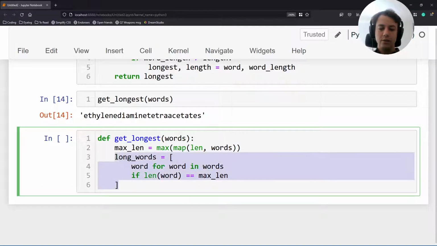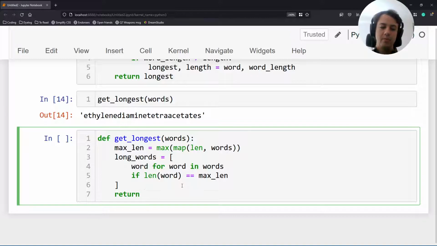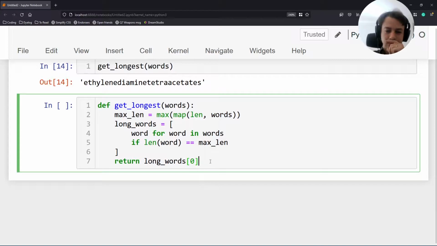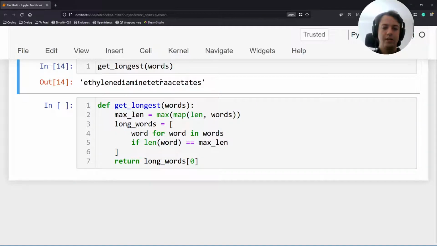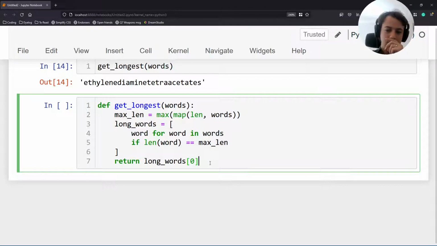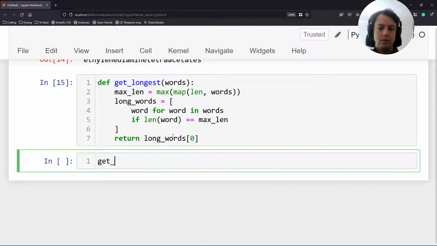And so I can just write a list comprehension, for example, that has all of the long words. So it has all of the words from the list of words that have a maximum length. And after I'm done computing that list, I can just return one of them. For example, the first one. Right? And this gives me the longest word. Assuming, obviously, we do not care about the fact that there might be multiple words with the same length. We've ignored that problem. We just want one of the longest ones. So this works neatly. And it's one way to go about the problem.